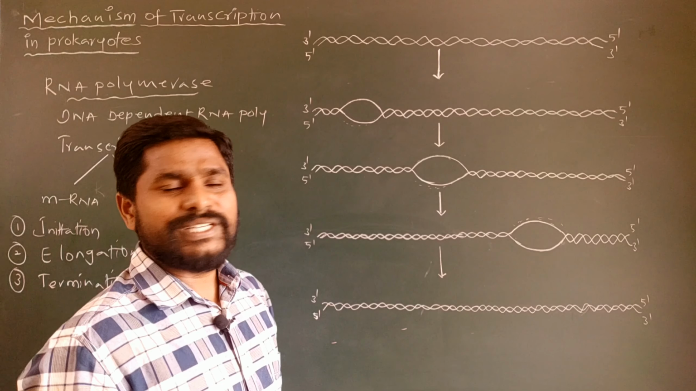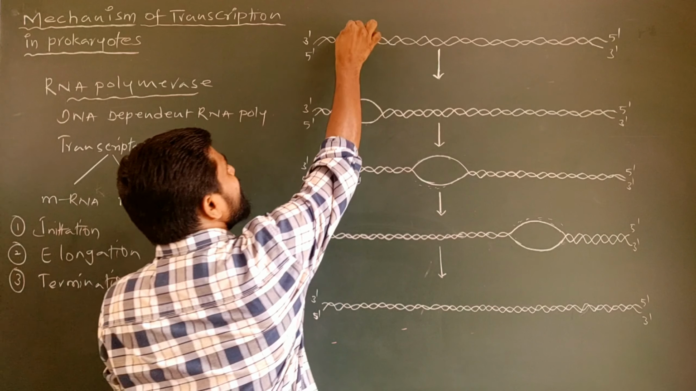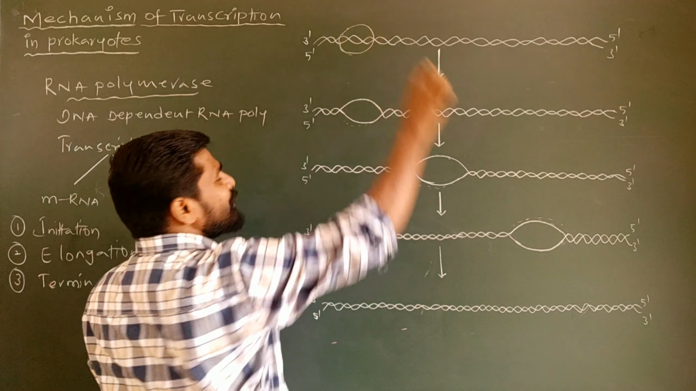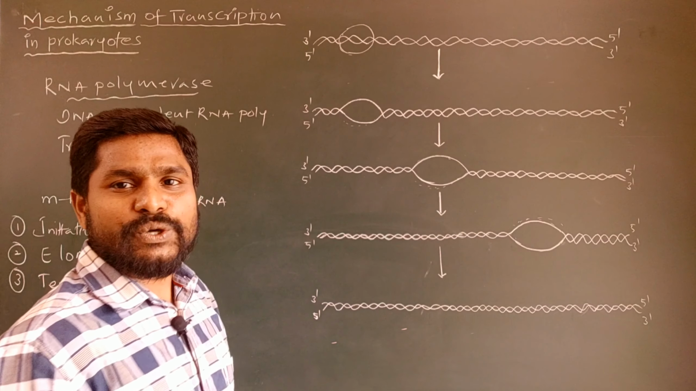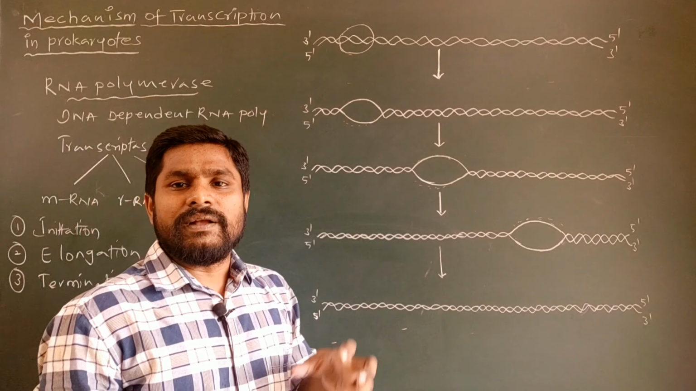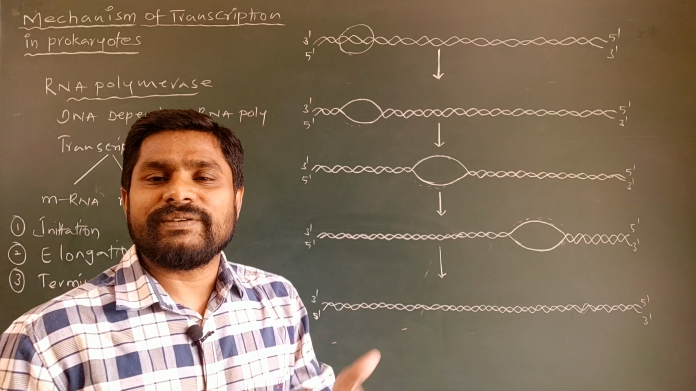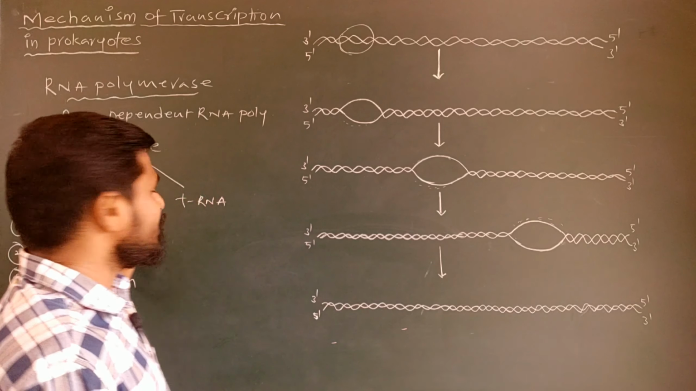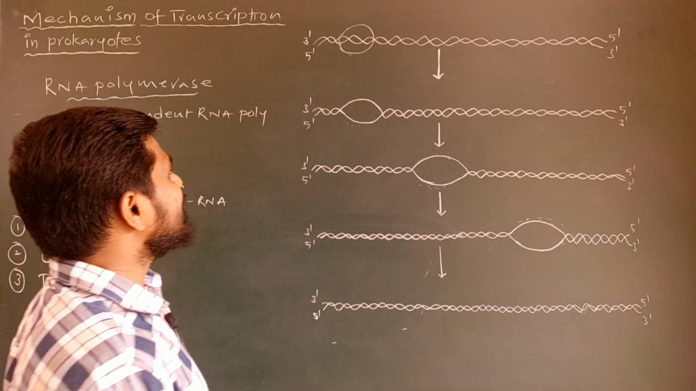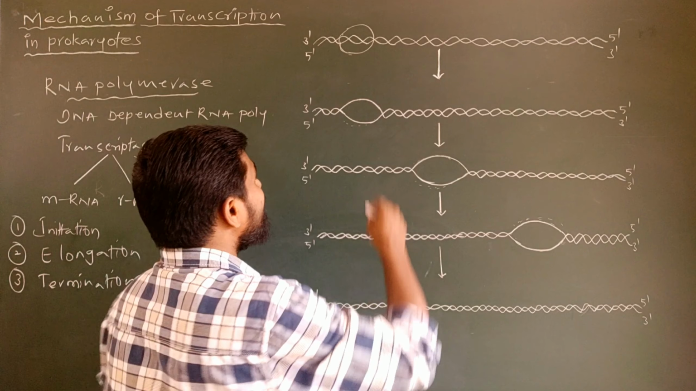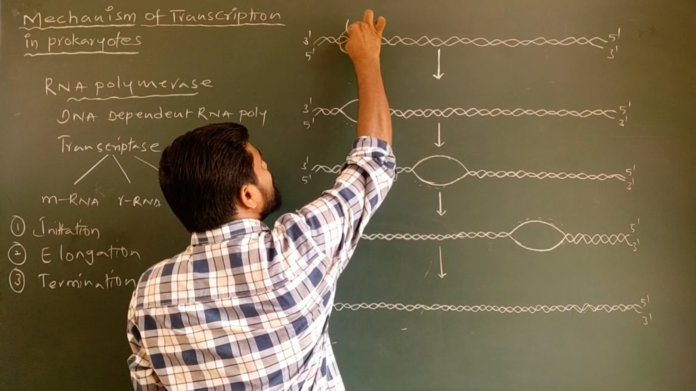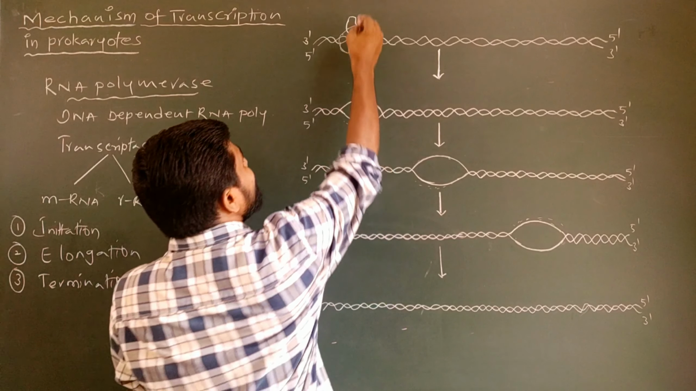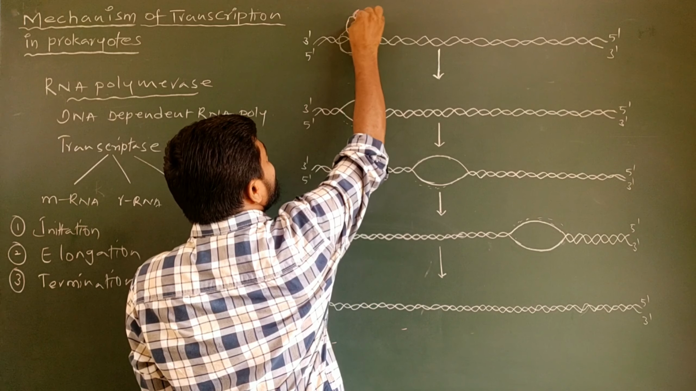A transcription unit consists of a promoter region. You know very well that the promoter is a region on the transcriptional unit whereon the process of transcription gets initiated. So during this initiation process, the RNA polymerase enzyme binds to this promoter region by associating with the sigma factor.